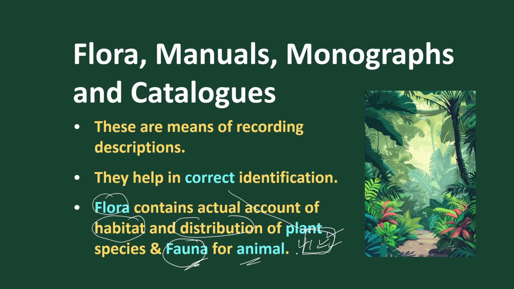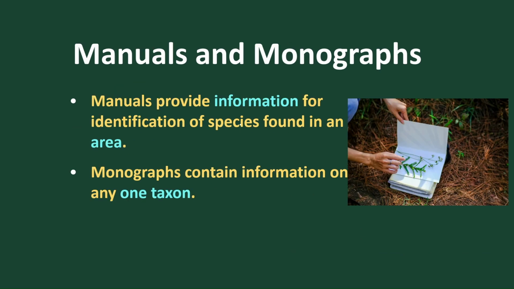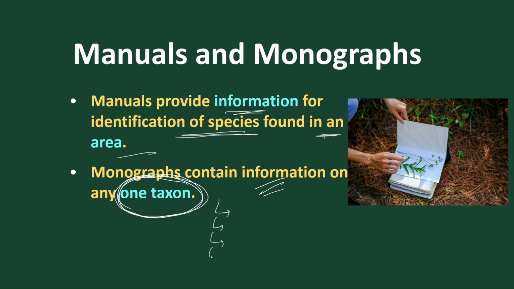That is flora for plants and fauna for animals. Sometimes we use manuals, like the manuals we get with any gadget or instrument. Like that, manuals provide deep information about a particular species in a particular area. And what are monographs? Monographs are special taxon with its information. If it is a special taxon or special information, that is called a monograph. And what are catalogs? Catalogs are alphabetical terms, books arranged A, B, C, D.